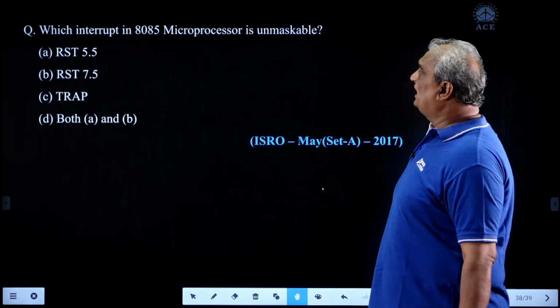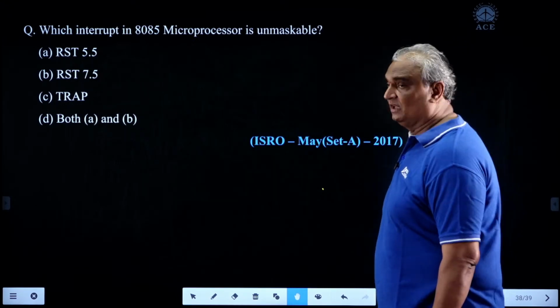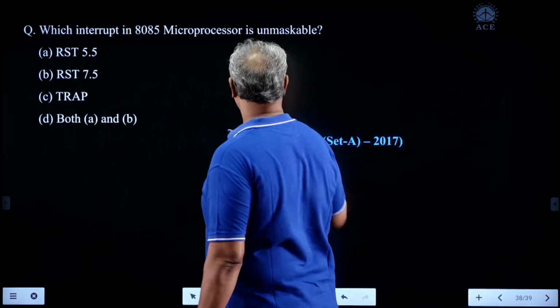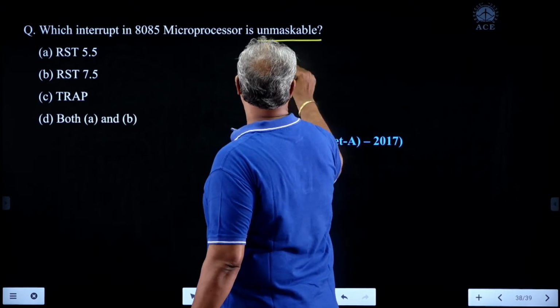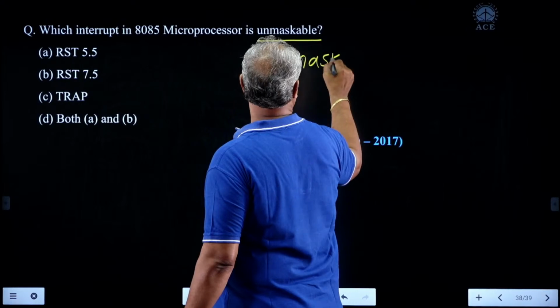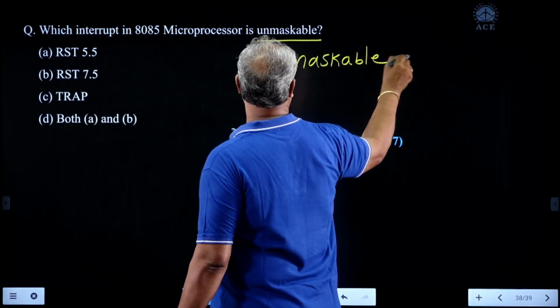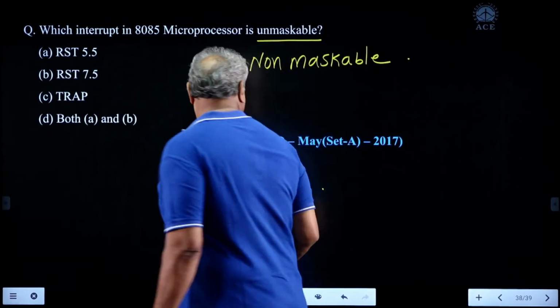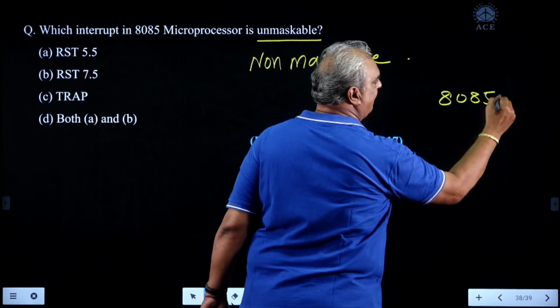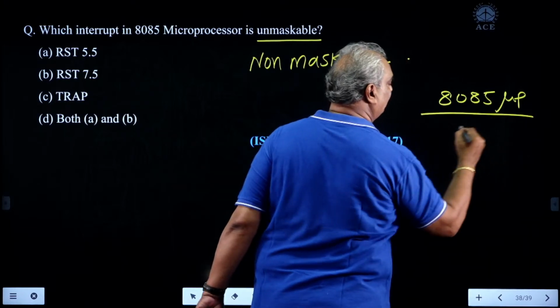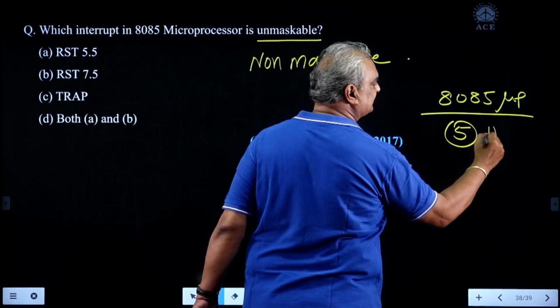Next, look here. Which interrupt in the 8085 microprocessor is unmaskable, meaning non-maskable? The 8085 microprocessor has 5 hardware interrupts.